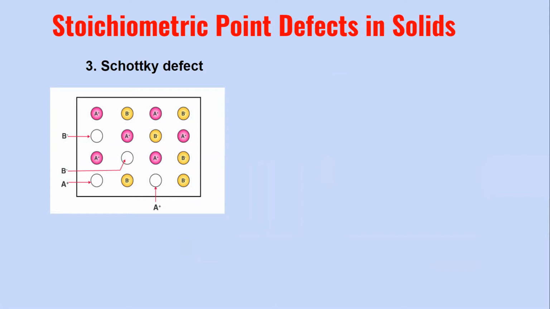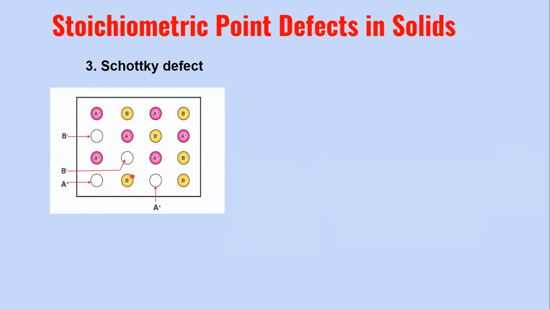So in the ionic solid, if a cation goes missing, let us say these A plus are the cations and the B minus are the anions, when the cation goes missing, an equal number of anions also go missing, so that the electrical neutrality is maintained here. At the same time, a vacancy has been generated. So the loss of cation is accompanied by the loss of the anion. And there will be two vacancies here, one for the cation and one for the anion. So such a paired cation-anion vacancy defect is called a Schottky defect.